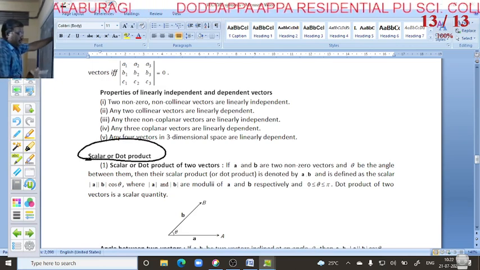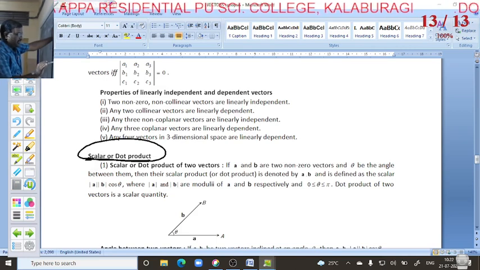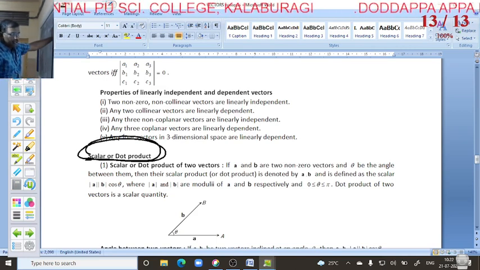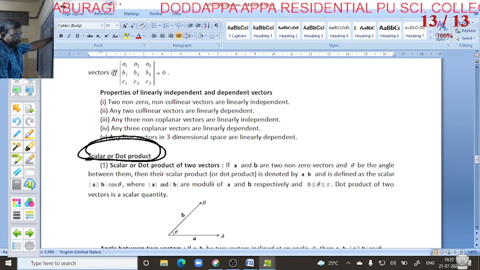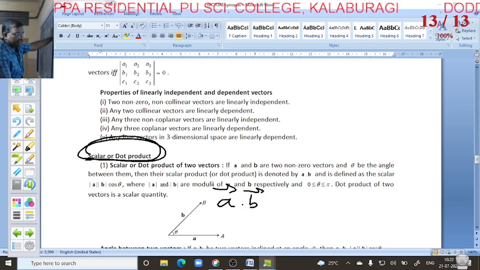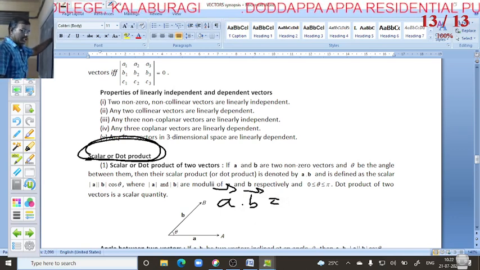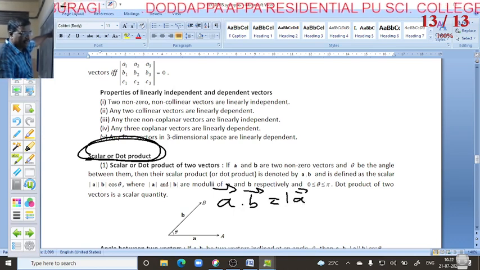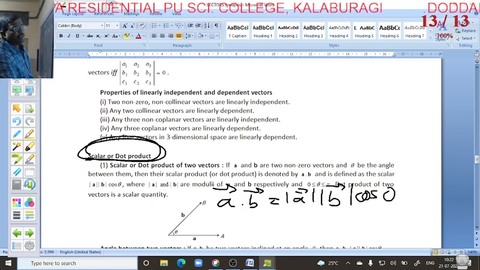Scalar and dot product, very important. Okay, scalar and dot product. First one: what do you mean by scalar and dot product? If vector A and vector B are two non-zero vectors, it is in the form of vector A dot vector B equal to magnitude of vector A, magnitude of vector B into cos theta.